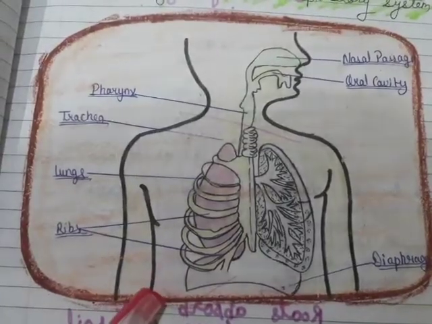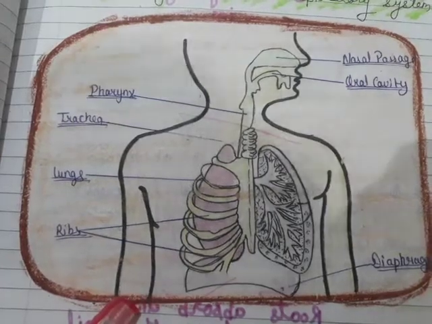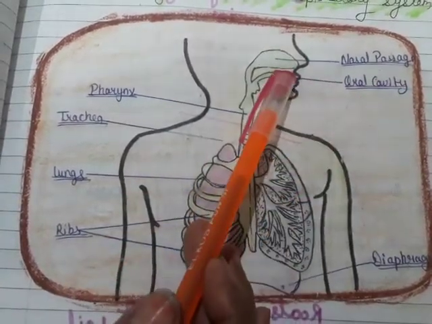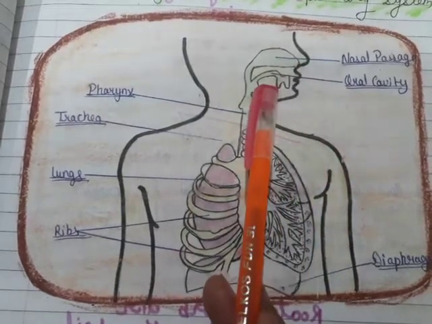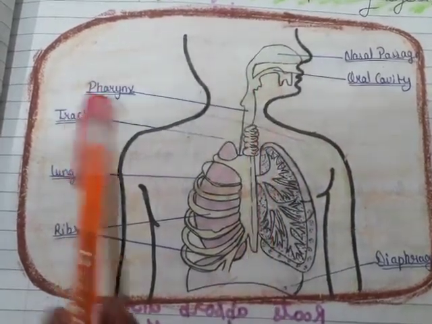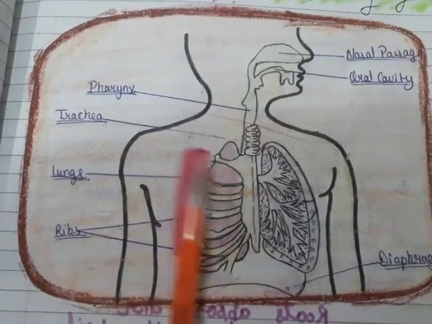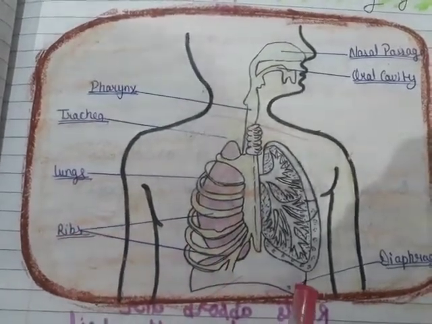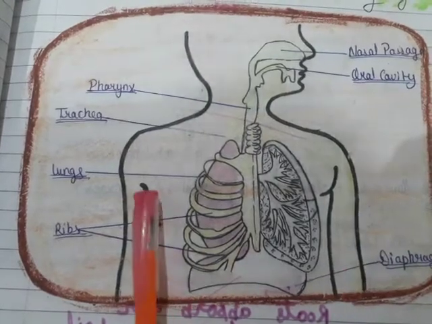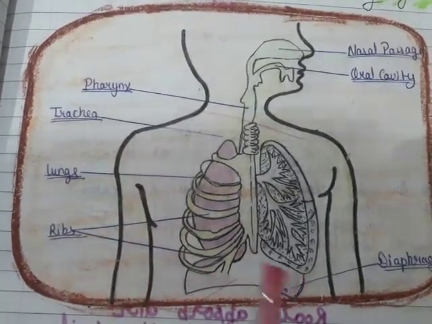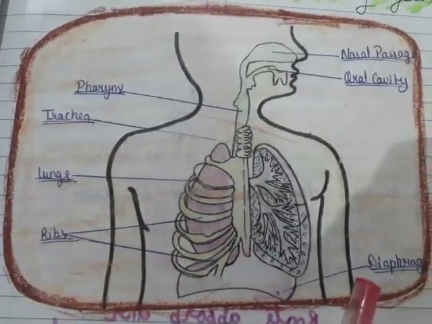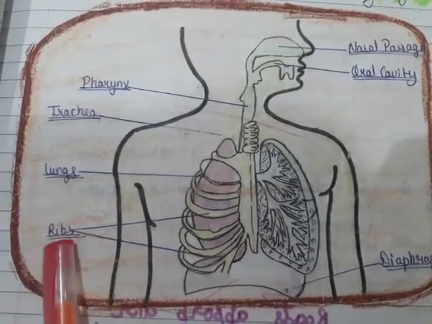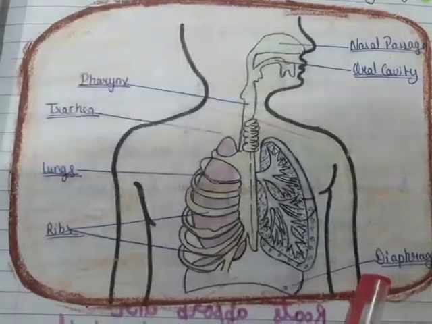This diagram is showing the human respiratory system. It's the nasal passage. The next one is the oral cavity, pharynx, trachea, lungs, ribs, and this one is the diaphragm. These are all organs that help in respiration. We have found here new terms: lungs, ribs, trachea.